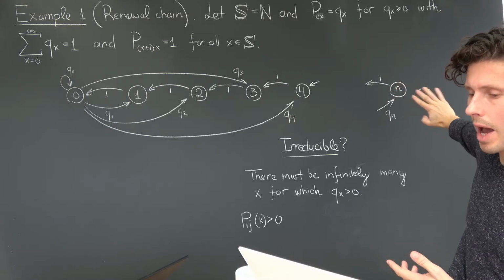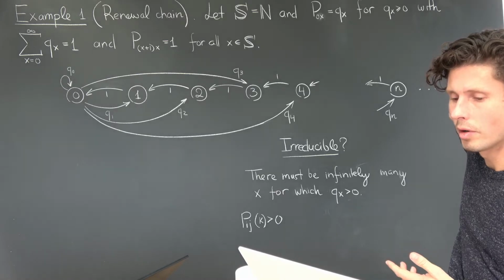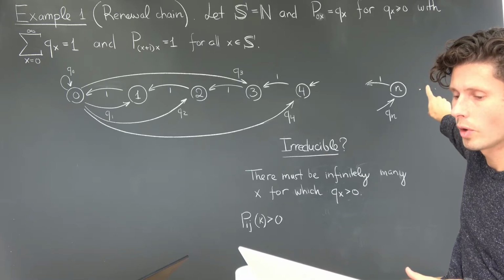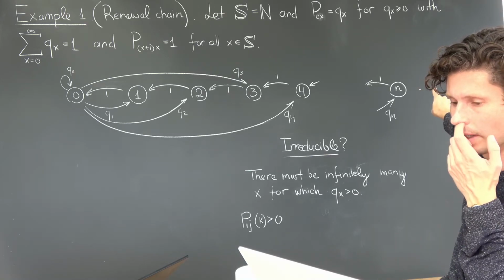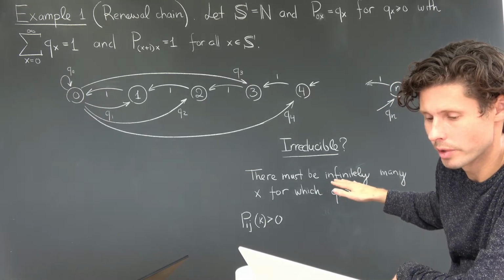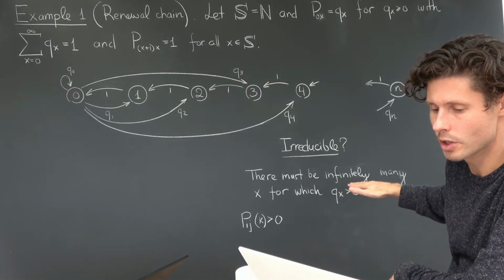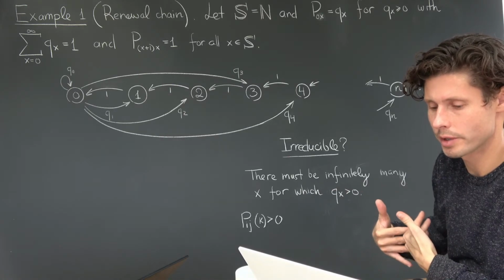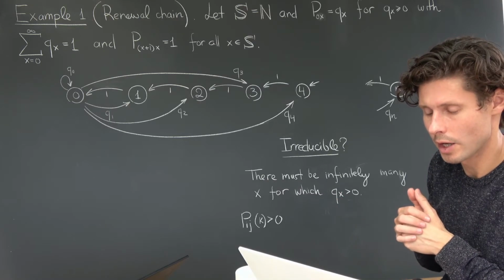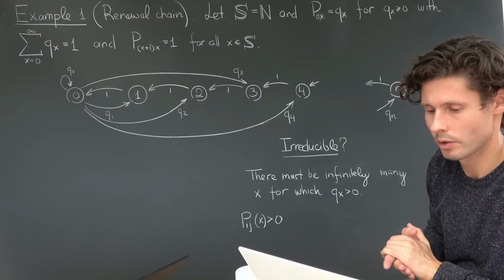And I know that everything past that, qn plus 1, qn plus 2, qn plus 3, all of them are 0. And now I immediately have an example of no way to get from, say, state 0 to any qn plus something. And so this seems to hold. We've essentially come up with a proof that says that under this condition, I've demonstrated exactly how, with positive probability, I get from any state I to j. And the negation of that also works, in that we immediately have an example of where irreducibility is being violated.